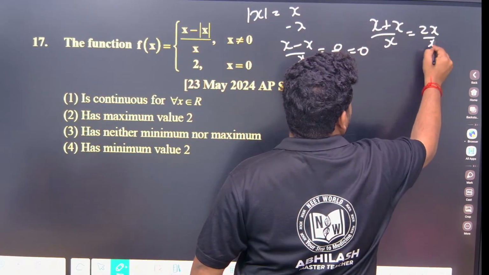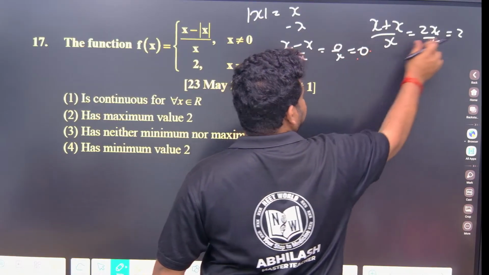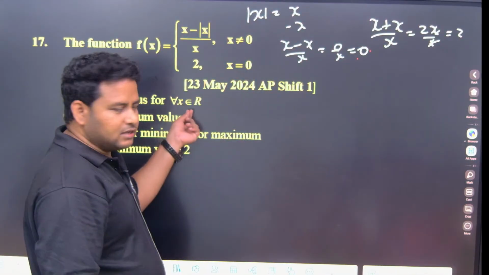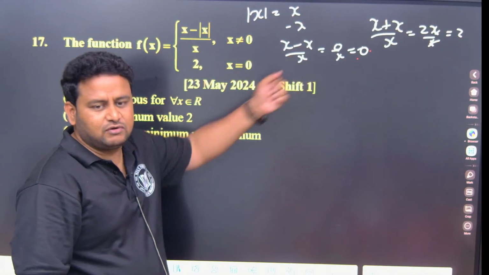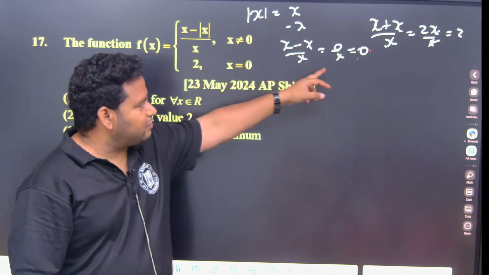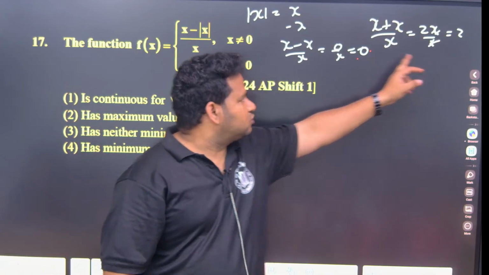2x by x, that is what? 2. So first we are getting 0, then we are getting 2. So definitely it is not continuous for all x belonging to R. It is not continuous at 0 only. Why? If I take a positive value of x, I am getting 0. If I take a negative value of x, I am getting 2. So this will become what?